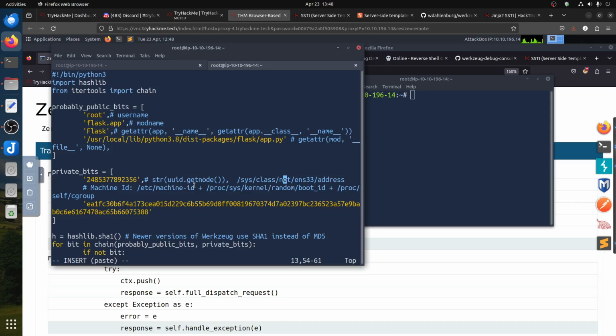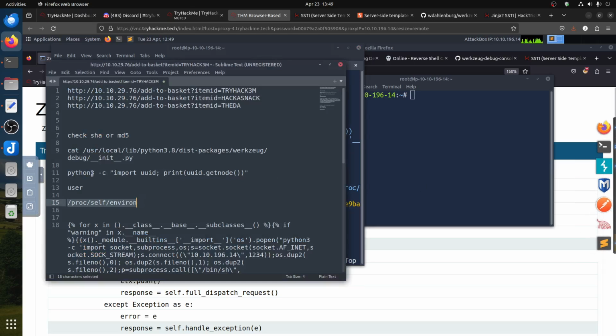The ID for the address for the network. Now we do things the lazy way, as we don't do fancy stuff today. We just do it straightforward. We don't look for too many files. So we already have the string uuid. This is a Python command, so let's inject it in what we have. We inject it with import uuid, print uuid. So let's get this command.